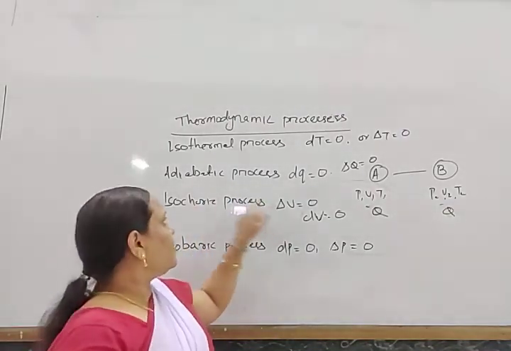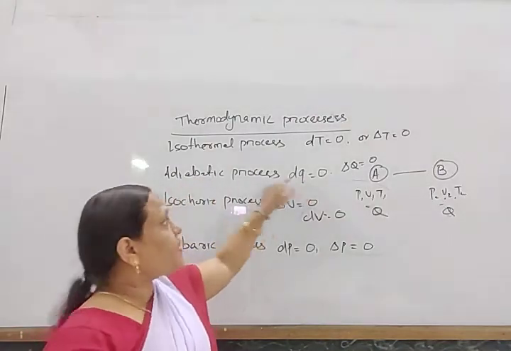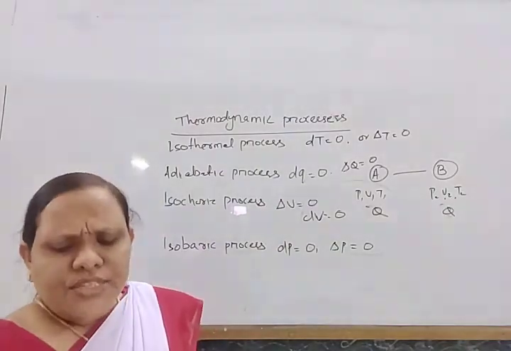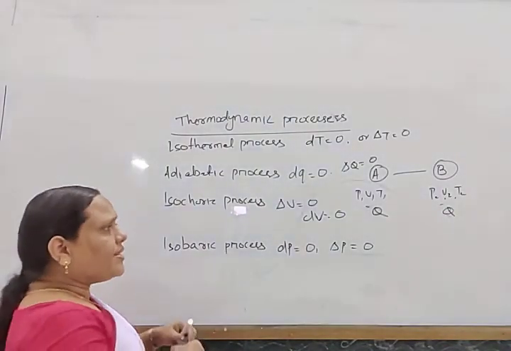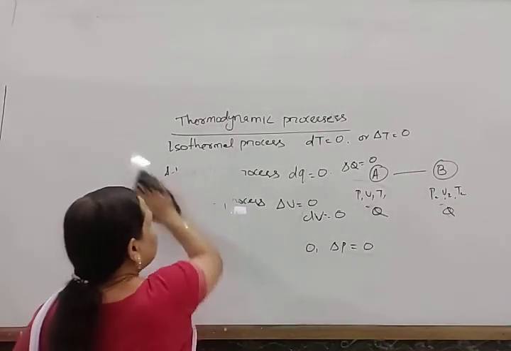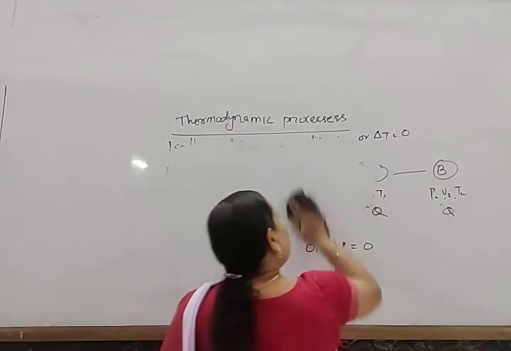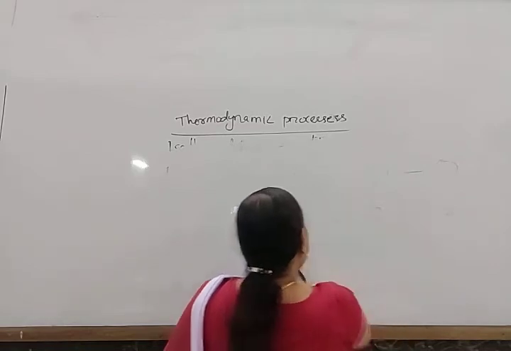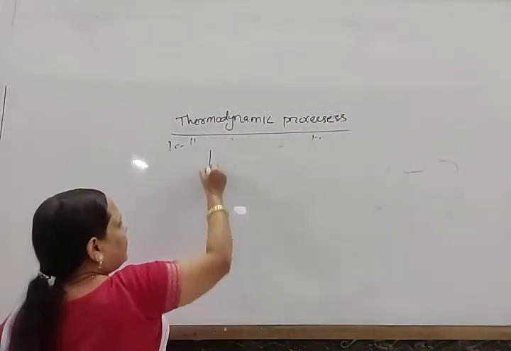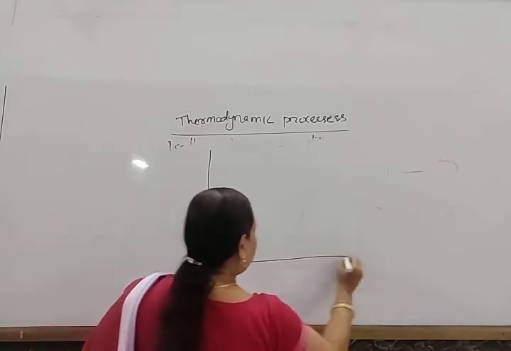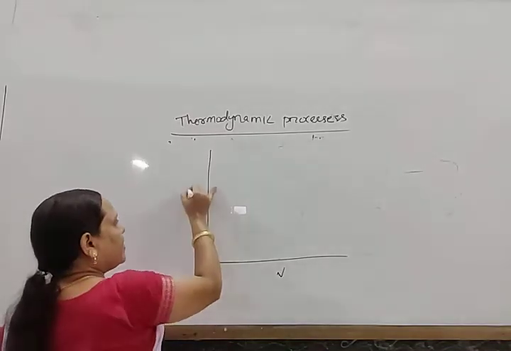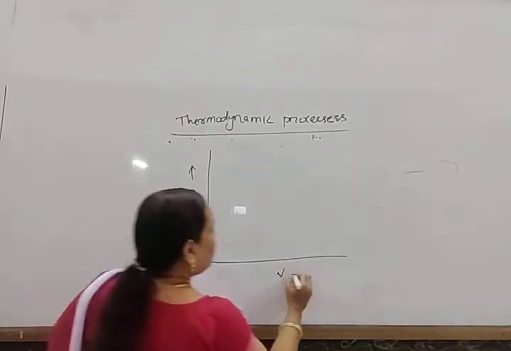Isochoric, volume constant. Adiabatic, heat constant. Isothermal, temperature constant. Now if we draw the PV diagram, let us look at how the nature of the curve appears in the different processes. In the PV diagram, the x-axis is volume and the y-axis is pressure.